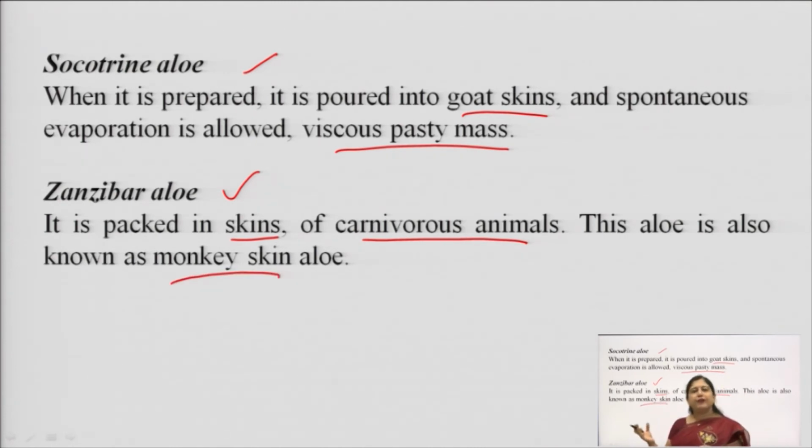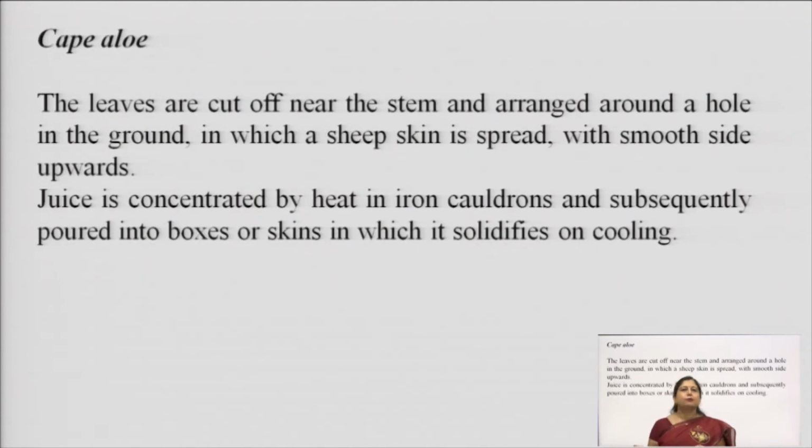So, the difference here is that collection is done in the same way, in a V-shaped vessel, and after that we store it either in goat skin, generally for Socotrine aloe, or in monkey skin or carnivorous animal skin for Zanzibar aloe. Storage is important because aloe is prone to oxidation.